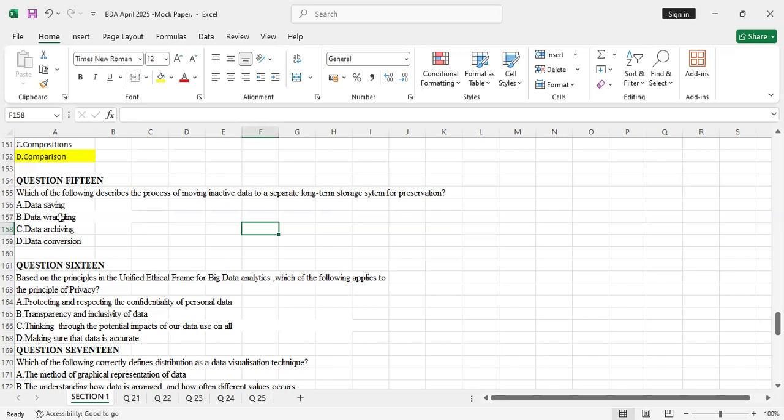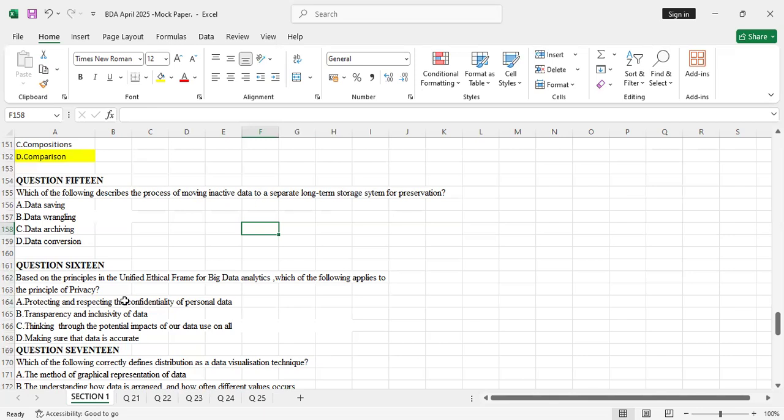Data wrangling is all about fishing the data, so it can't be moving inactive data. So data archiving is the correct answer. Data archiving is the process of moving inactive data to a separate long-term storage system for preservation.